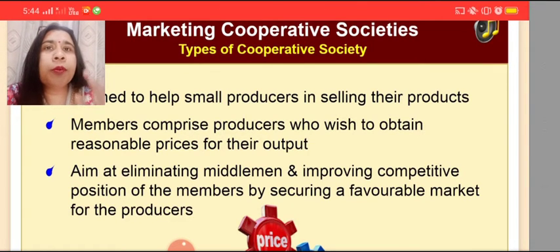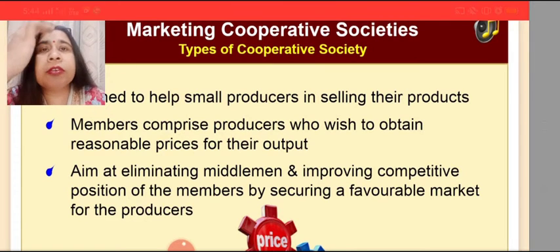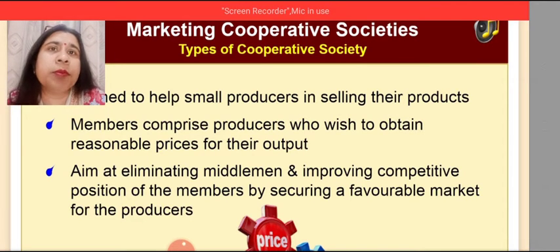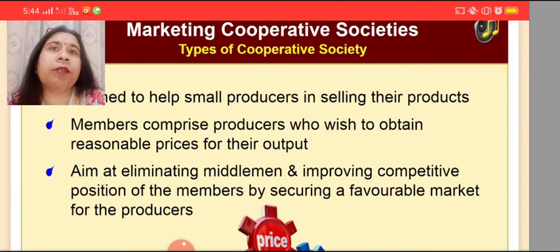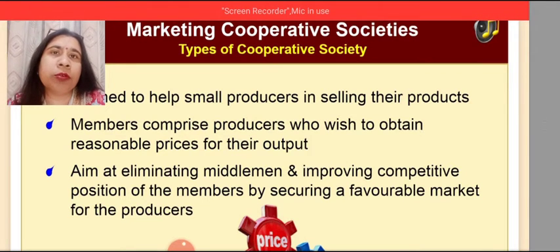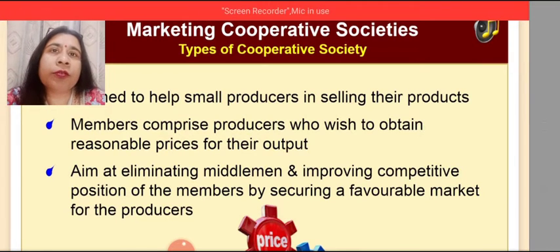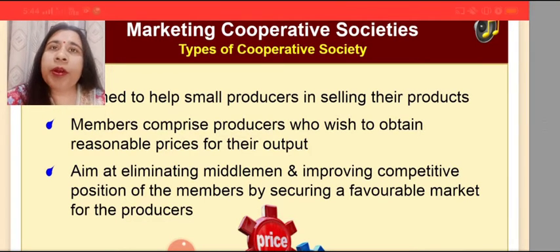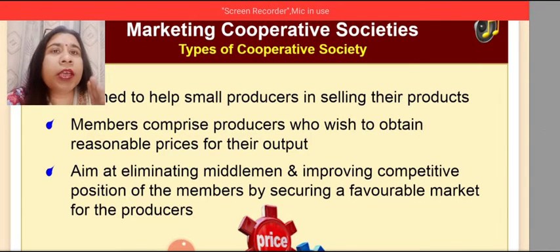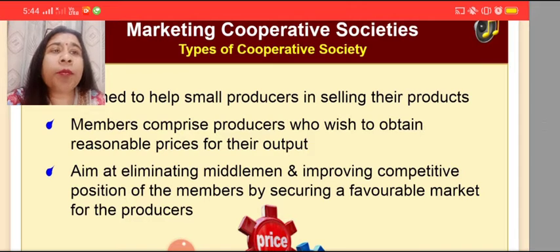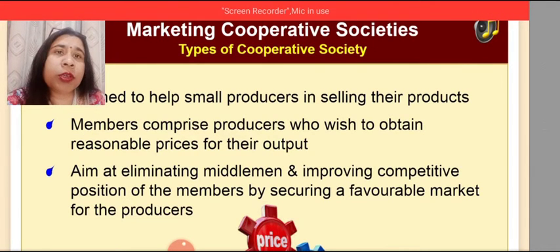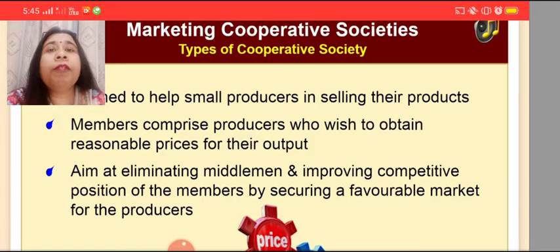What is required? The product should be properly packed, labeled, and branded, and transportation costs are incurred, plus it requires more advertisement and so on. So there are so many activities involved to offer the product to the consumers in the market, and this is to be done by the small producers. The members of such a cooperative society comprise producers who wish to obtain reasonable prices for their output, and this aims at eliminating middlemen and improving the competitive position of its members by securing a favorable market for the producers.